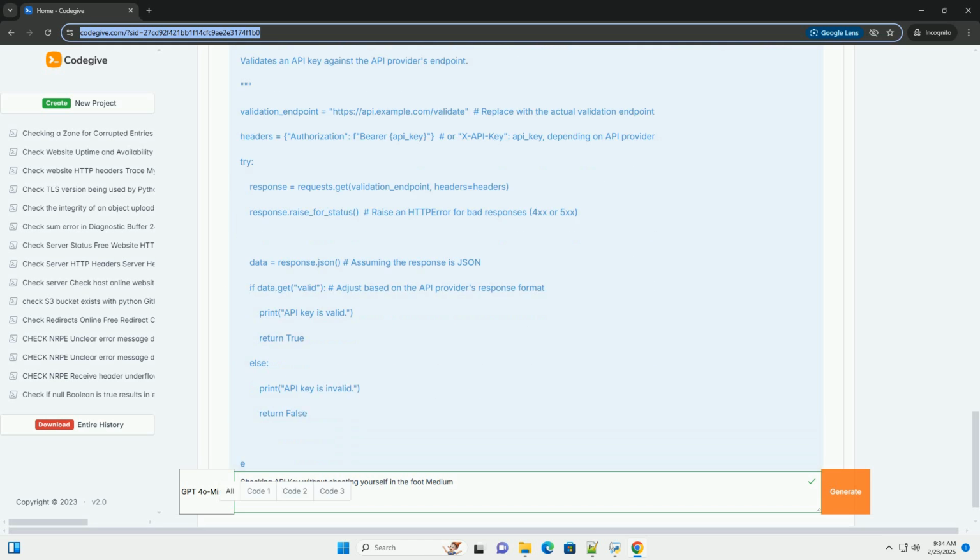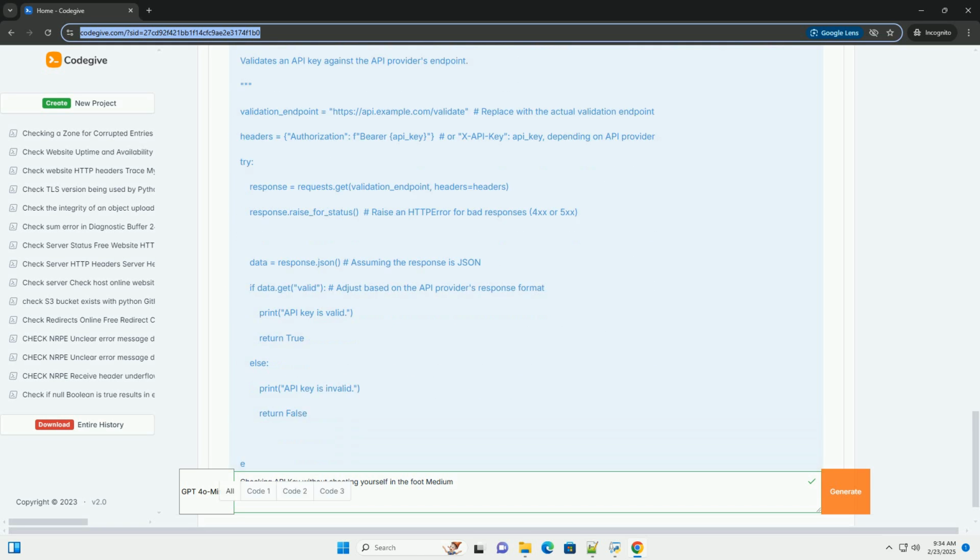This often involves checking if the key is not null or empty and if it matches the expected pattern. Validation: verifying that the API key is active, authorized to access the requested resource, and hasn't been revoked. This typically involves communicating with the API provider's endpoint. We'll focus on validation as it offers a much higher degree of security.